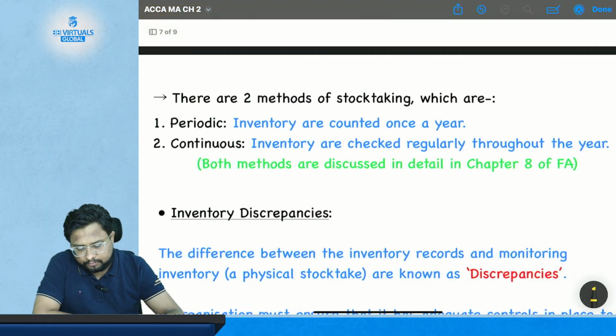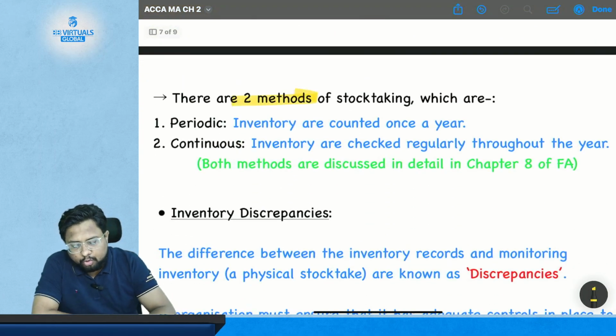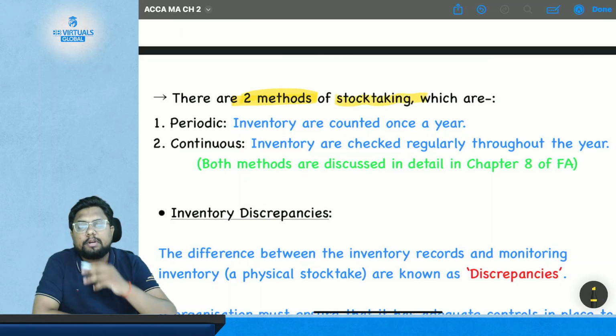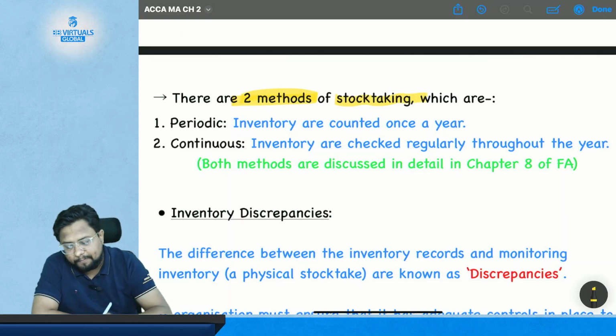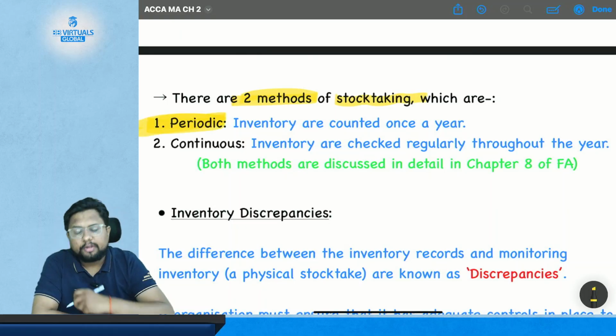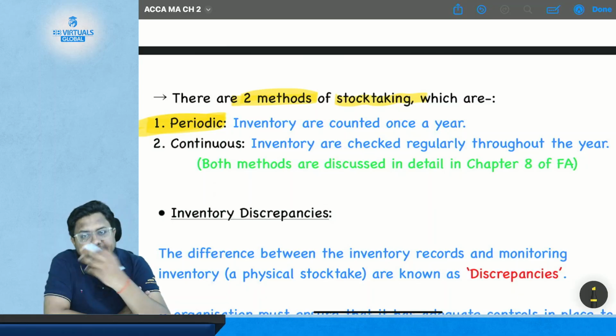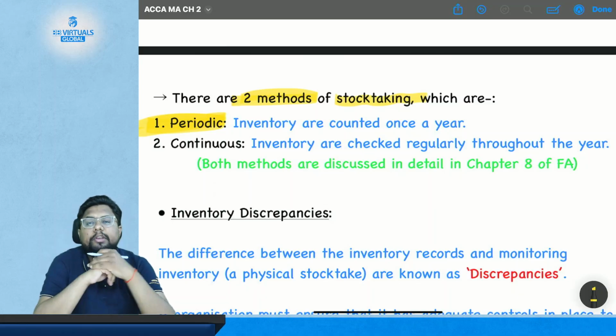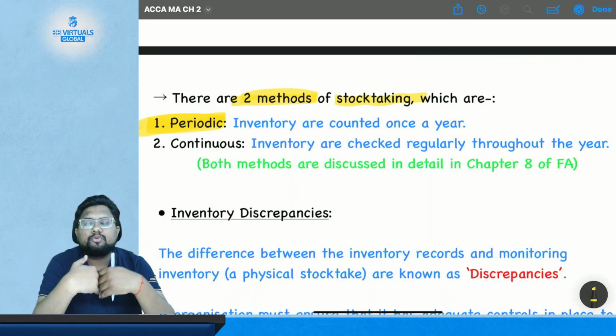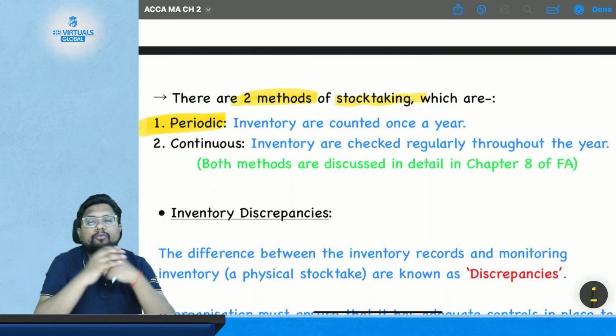Now there are two methods for stock taking, like how we are going to take stock. First one is periodic. As the word suggests, this is periodic, where you count your stock once in a year. Suppose at the end of the year, it is my practice to go and physically count the entire stock from the godown.